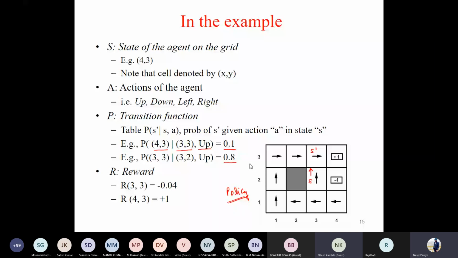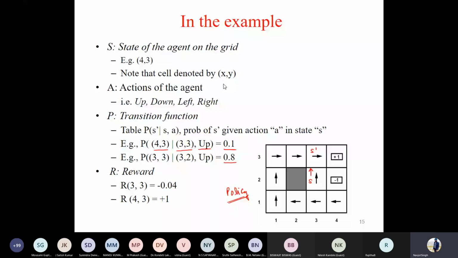Is the idea clear? Yes, sir. Okay, fine. Now the fourth parameter, which is reward. So you have to decide the reward based upon your application. So let's say in this case, the reward has been decided. For the goal states, they are already marked. Like for state 4,3, it is +1. For 4,2, it is -1. And let's assume for remaining states, the reward is -0.04. Means a very low penalty will be applied on every state.